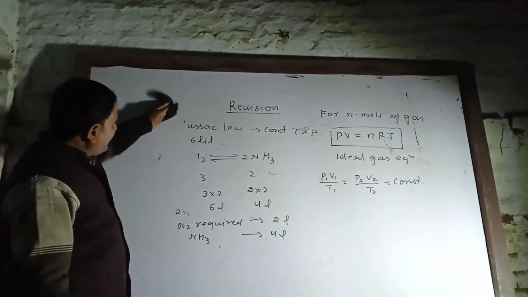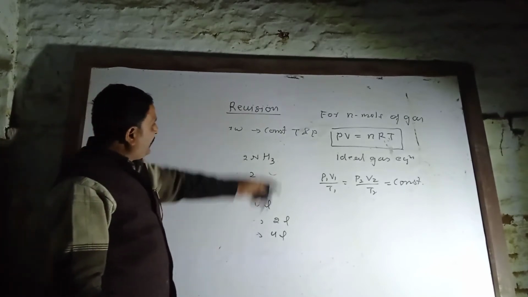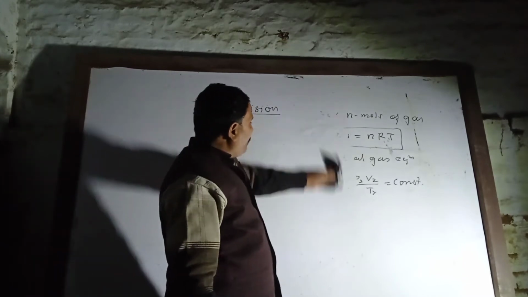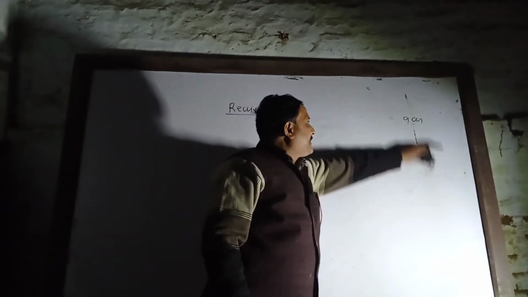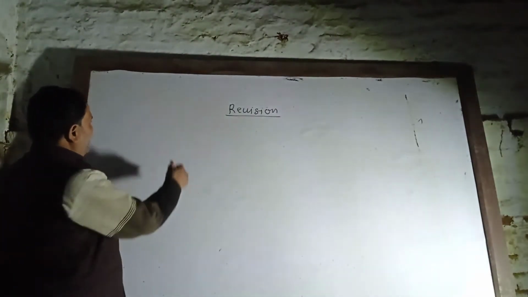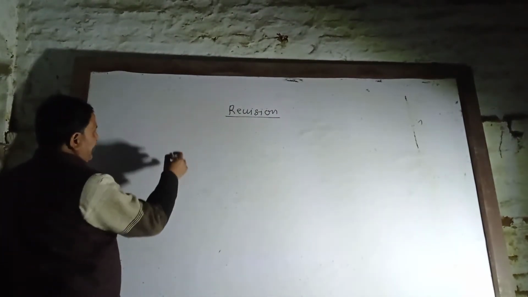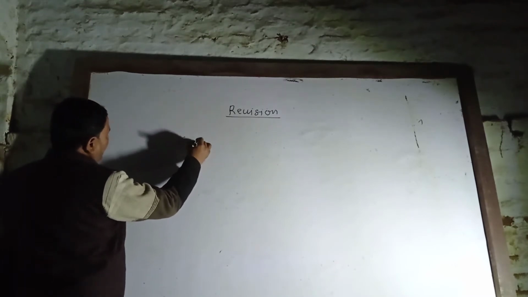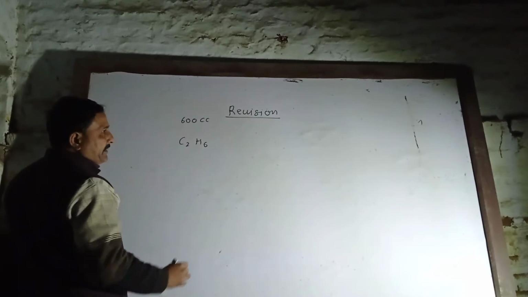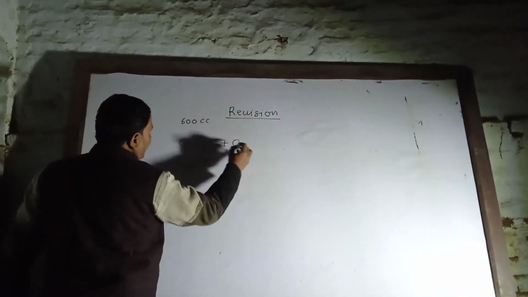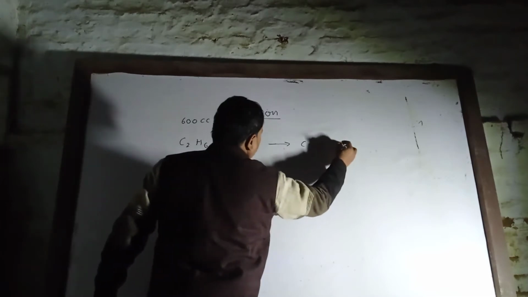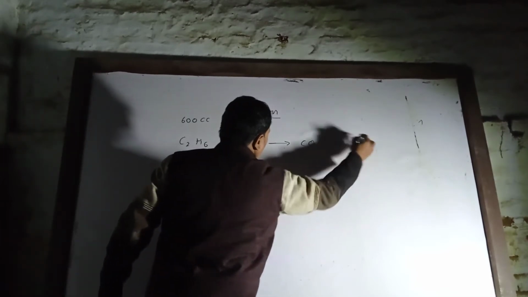Now some more questions. Calculate the amount of oxygen required when 600 cc ethane burns in air. It forms carbon dioxide and water vapor, H2O.